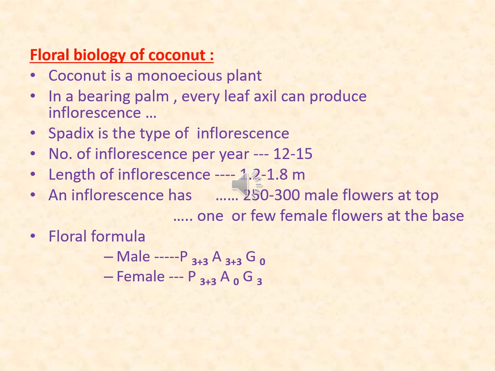Floral formula: male flower will have perianth, that is sepals plus petals, 3 plus 3, androecium 6, 3 plus 3, that equals 6, and gynoecium 0. And female flowers, again perianth includes 3 petals, 3 sepals, androecium 0, and gynoecium 3.